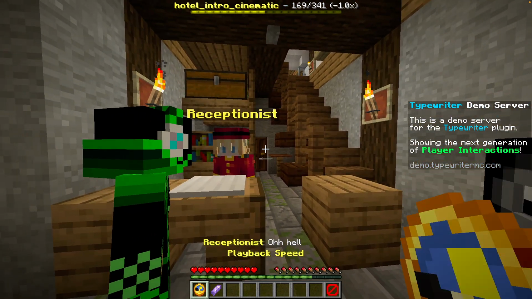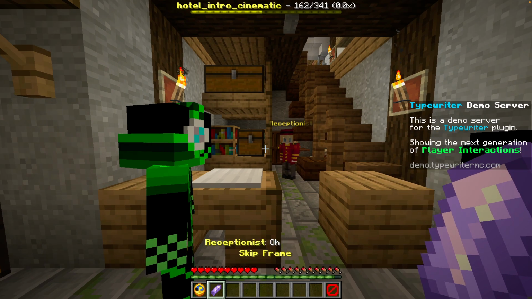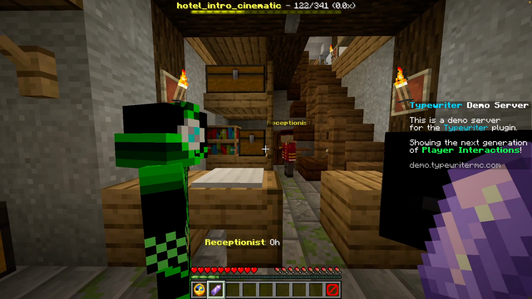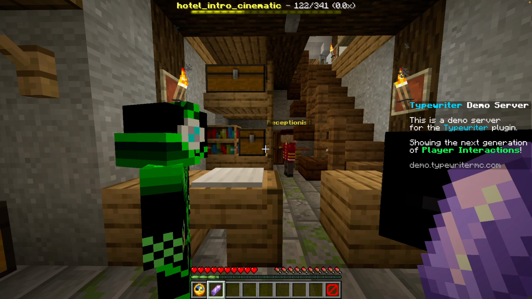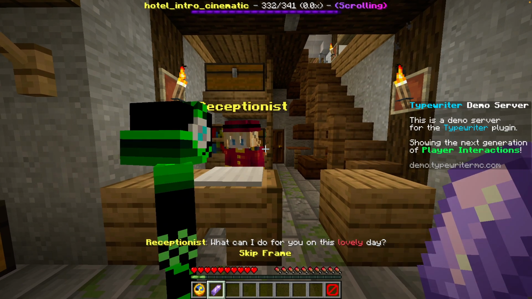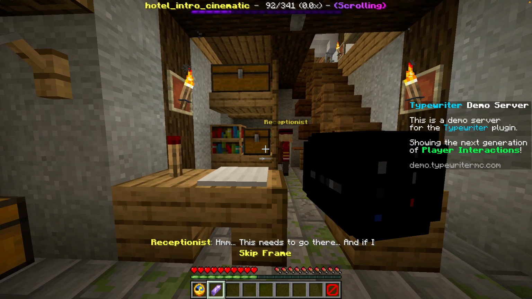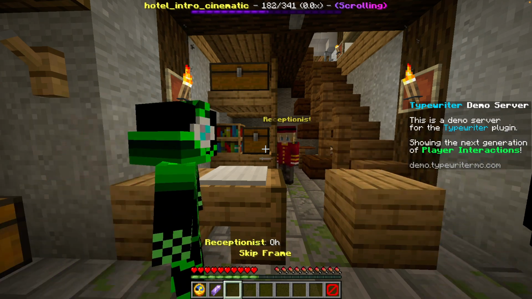it and even go backwards in time, or we can skip a few frames or go a few frames backwards. We can even scroll if we want to get all the way to the end or all the way back to the beginning, just to have much more control over where we are inside the cinematic.